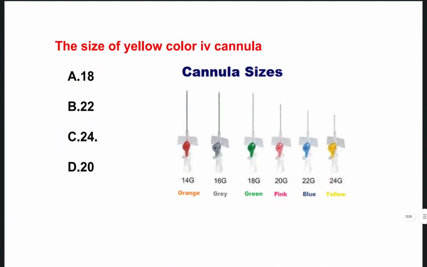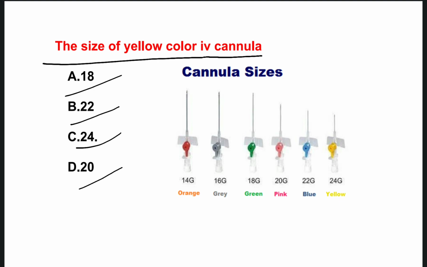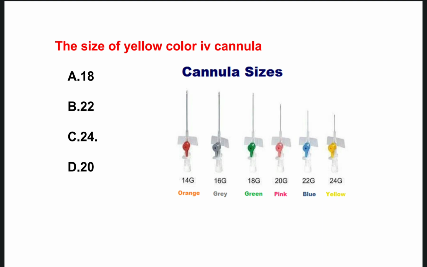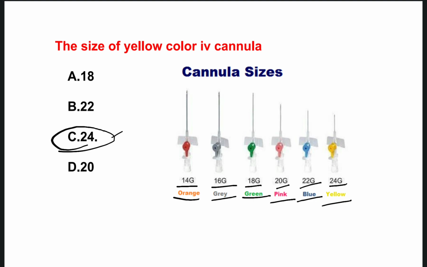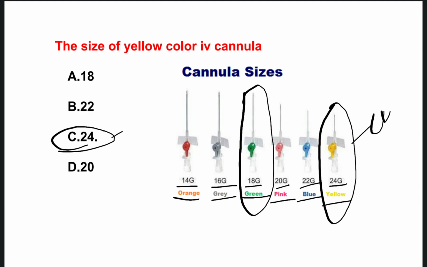The next one is the size of yellow color IV cannula. Options are 18, 22, 24, 20. The right one is option C, 24. Here you can see the yellow color is the 24 size, blue color is the 22, pink is the 20, green is the 18, 16 is the gray, orange is the 14. This yellow color IV cannula is mostly used for children, and 18 gauge cannula mostly for fast fluid infusion and blood transfusion.